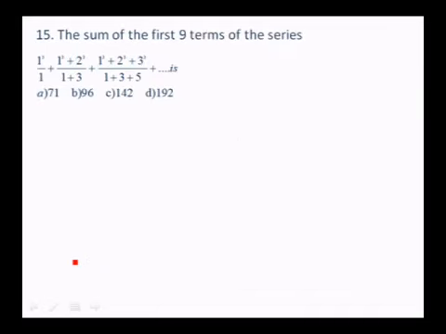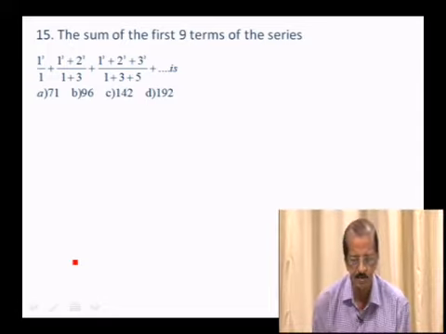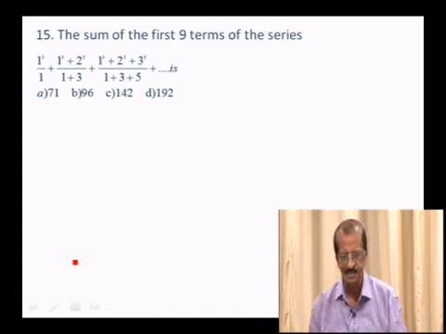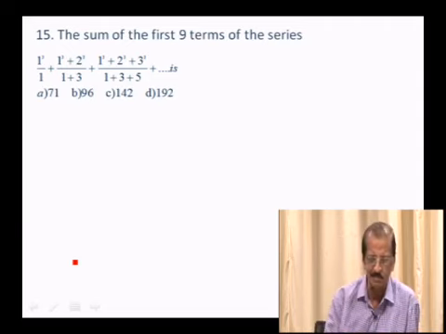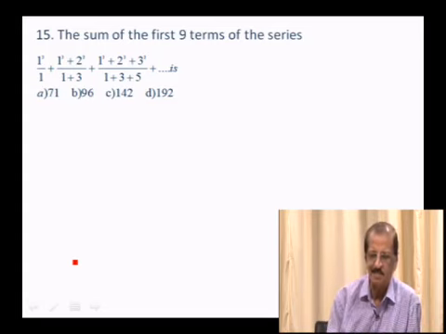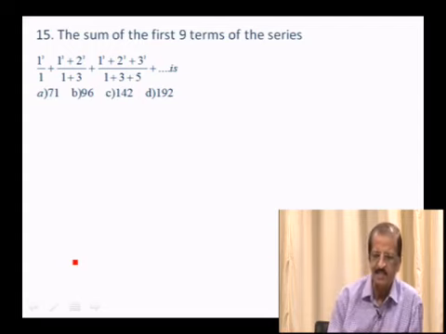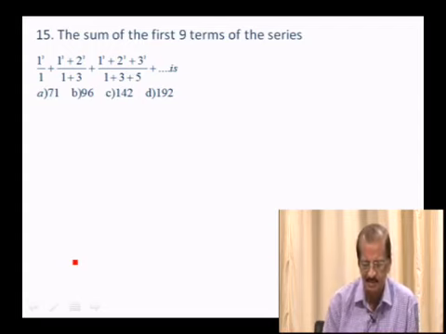15th one, the sum of the first 9 terms of the series 1 cube over 1, 1 cube plus 2 cube over 1 plus 3, 1 cube plus 2 cube plus 3 cube over 1 plus 3 plus 5, etc. See, whenever he asks n terms, it's easy because n will be there in the options and you can substitute. But here, it's not that easy because he has asked for the 9 terms. You have to just find out the sum of the 9 terms. So let us find the sum of the n terms, Sn, first.